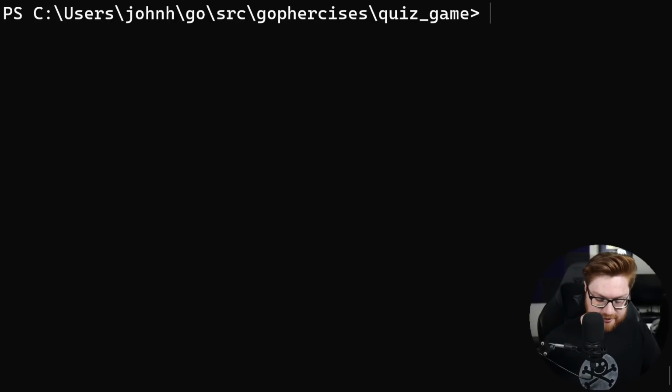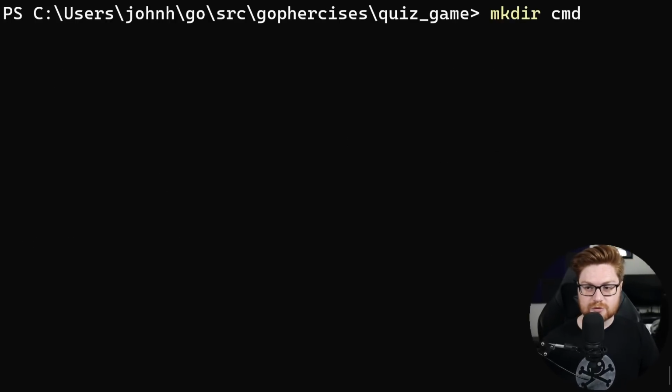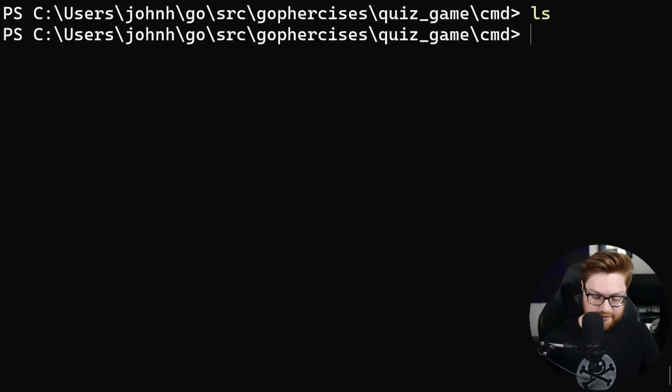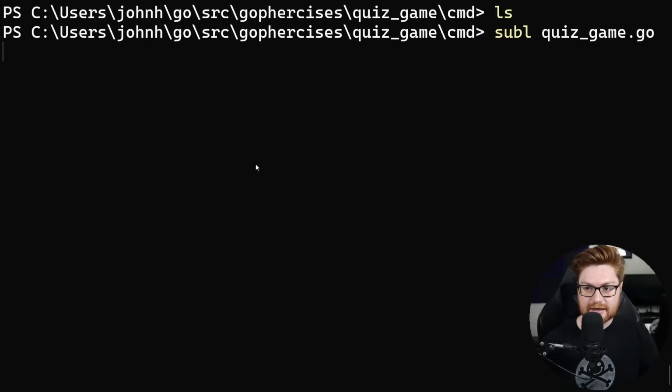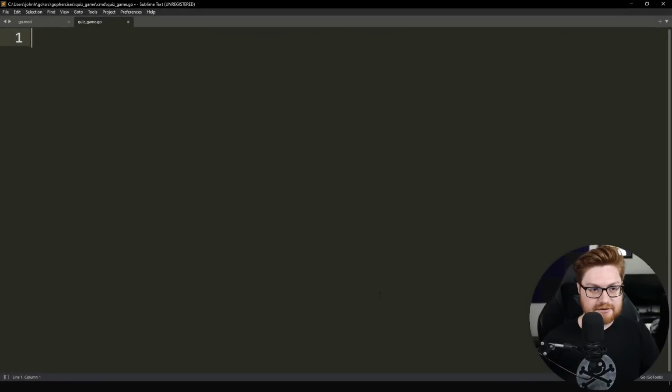We should go ahead and create our own cmd directory, so we have commands inside of that package that we want to end up working with. Now I'll go ahead and make a quiz_game.go. And that way I have a file that I could work with here for the quiz game. Perfect. Now that opens up, and this should be our main package.